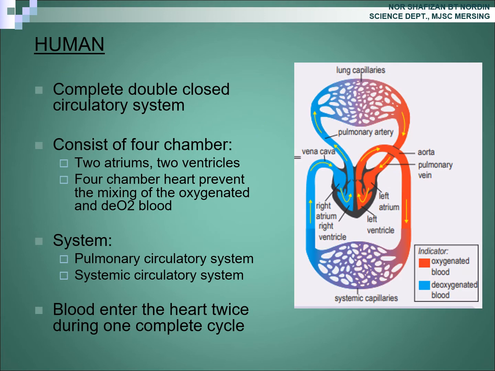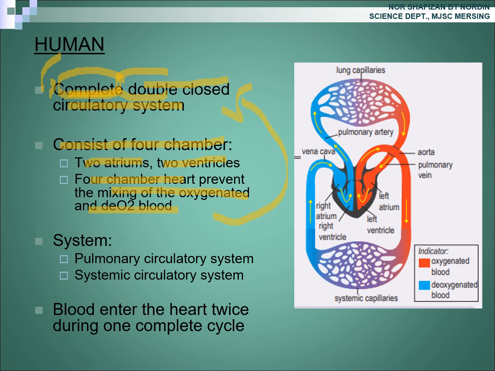Okay. So, the human circulatory system is a complete double closed circulatory system. The human circulatory system consists of 4 chambers, class. They are 2 atria and 2 ventricles. The 4 chamber heart prevents the mixing of the oxygenated and deoxygenated blood. That's why we call it a complete double closed circulatory system. Okay.